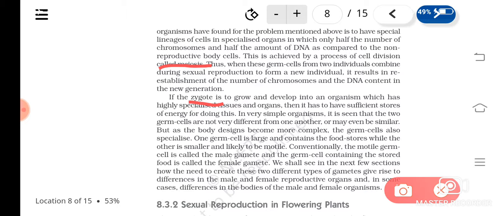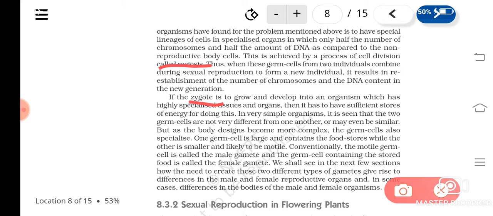Female germ cells, that is, the egg, will be large and contain more food. The other one will be small and motile, that is, the sperm is always motile and smaller, and the egg, the female gamete, is large in size and has more food components in it.